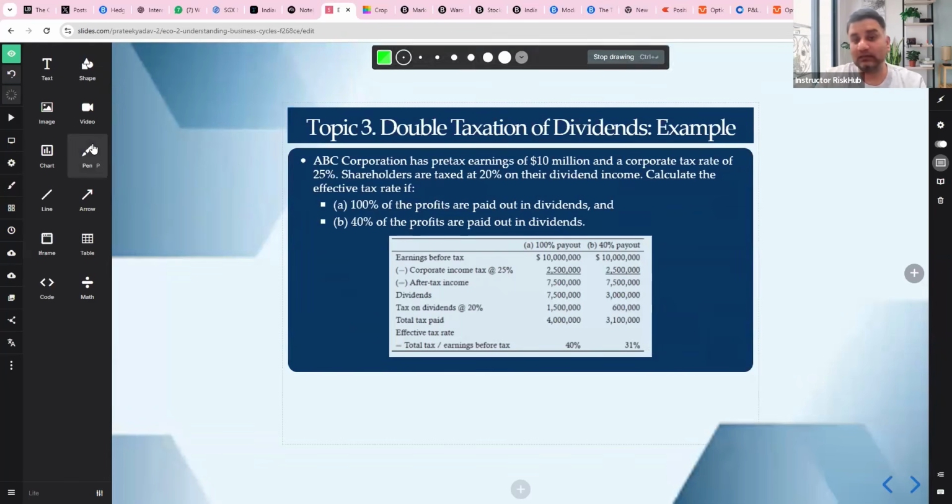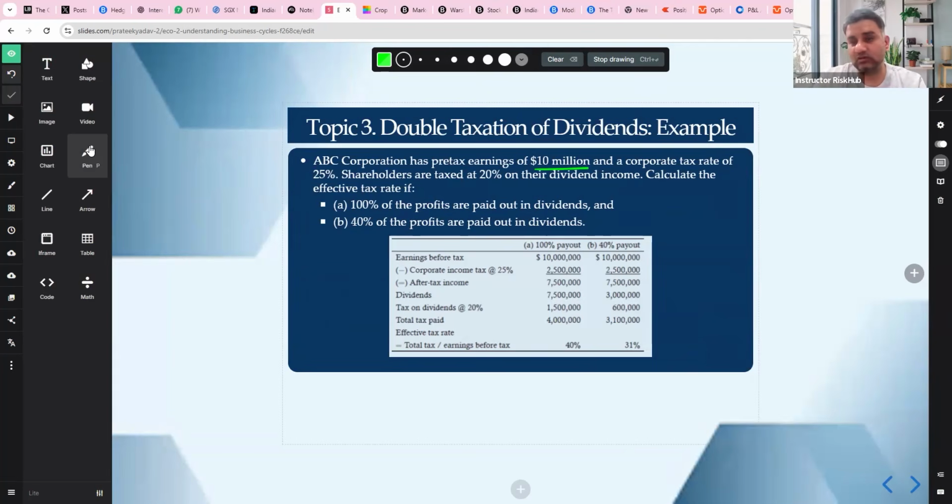Now we have an example, double taxation of dividend example. ABC Corporation has pre-tax earnings of $10 million and a corporate tax rate of 25%, dividend tax at 20% on the dividend income. You have to calculate the effective tax rate. There are two cases here. One is 100% of profits are paid out in dividends. And second is 40% of profits are paid out as dividends.